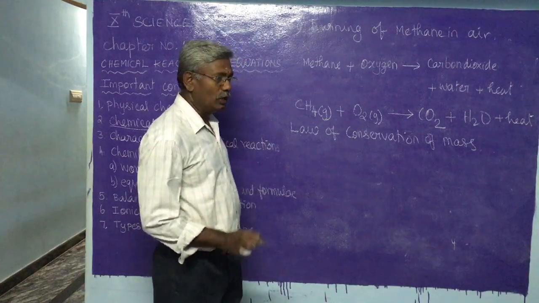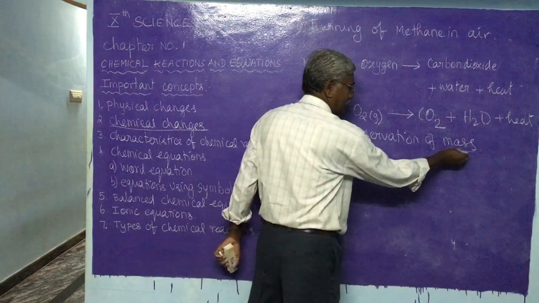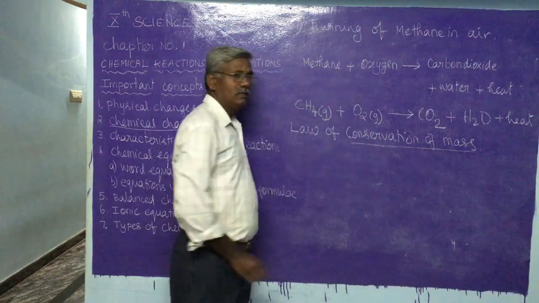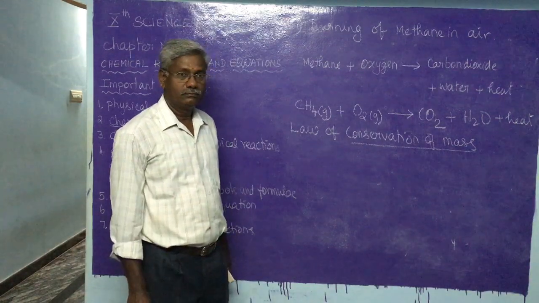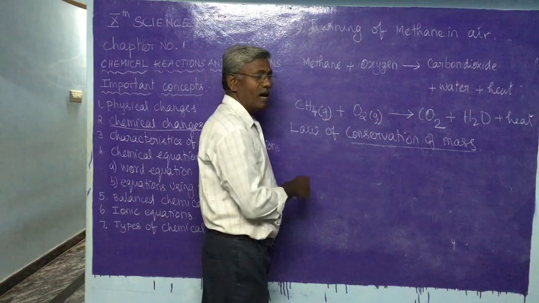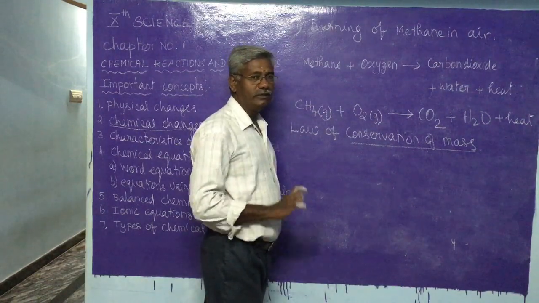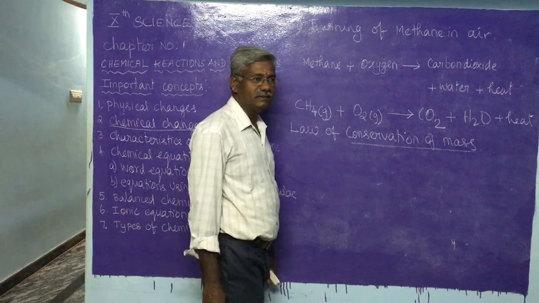Or we can say that the total mass of the universe remains constant. In two ways it can be represented: one, mass can neither be created nor destroyed during a chemical reaction, or the total mass of the universe remains constant.